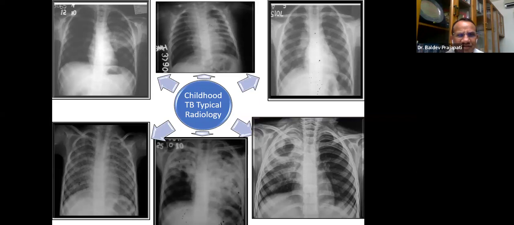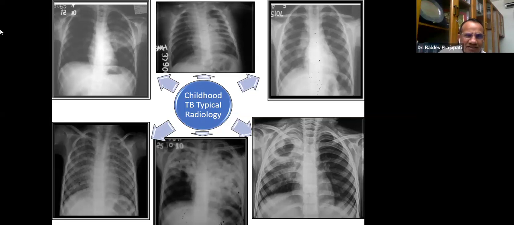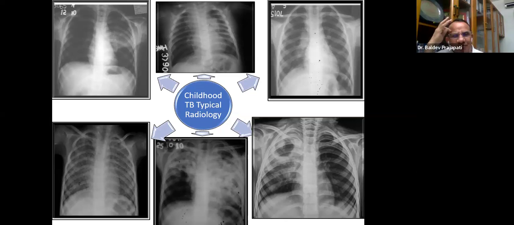Any response, Lata? No, sir, we're just waiting. I ask only for this X-ray, please. Left hand side, upper corner. If I ask a direct question, does it indicate tuberculosis?